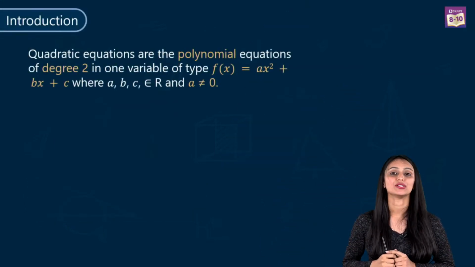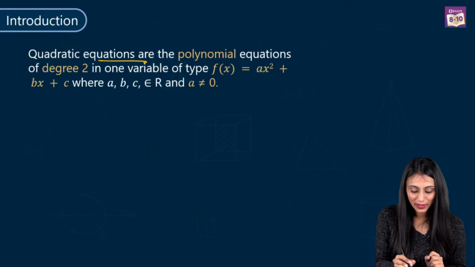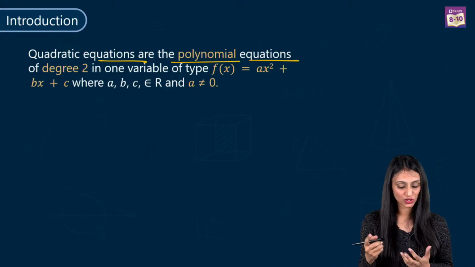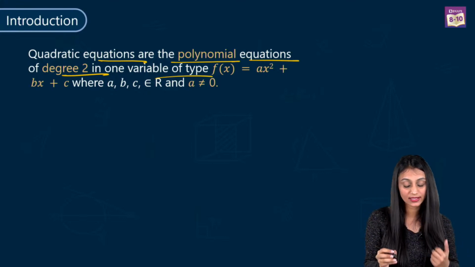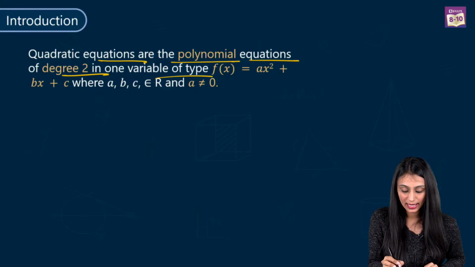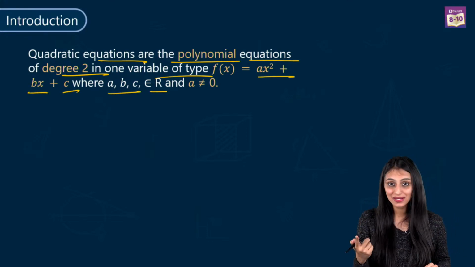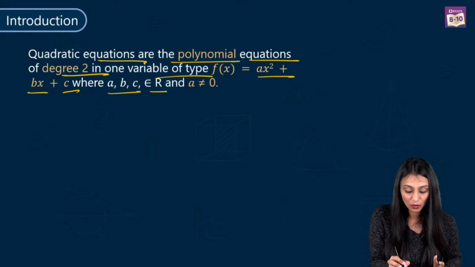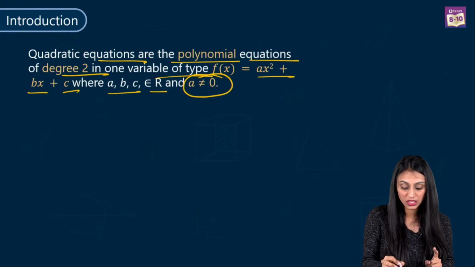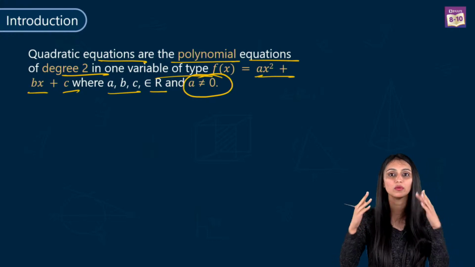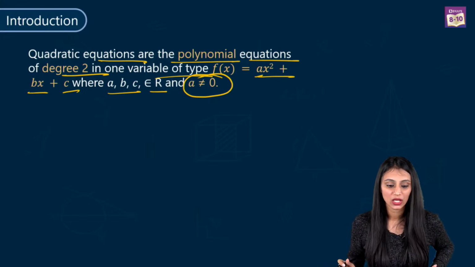Quadratic equations. What are quadratic equations first of all? Quadratic equations are polynomial equations which have a degree 2 in one variable. The general form of a quadratic equation is ax square plus bx plus c, where a, b, c belong to real numbers. There is an important restriction that a cannot be equal to 0. Why can't a be equal to 0? Because if a is equal to 0, then this will no more be a quadratic equation. Quadratic means it will have a degree of 2.